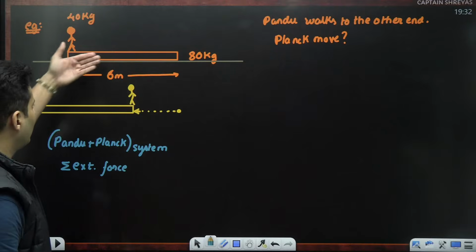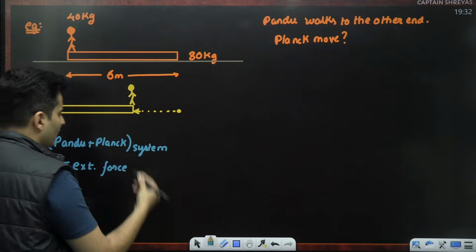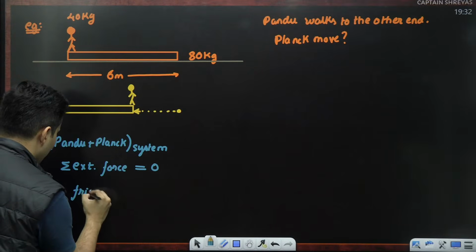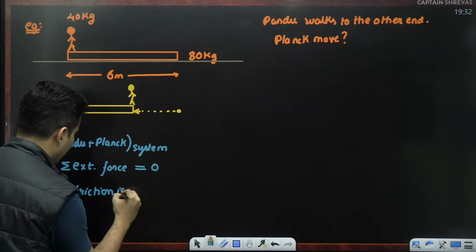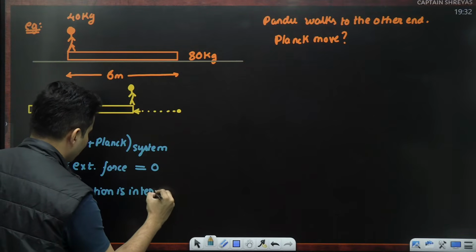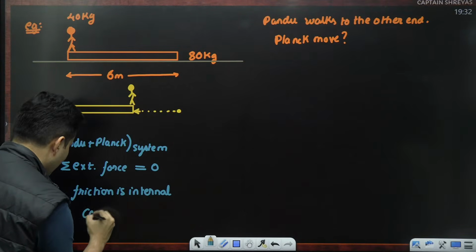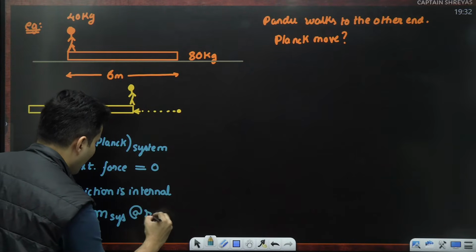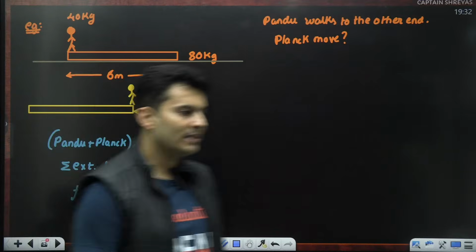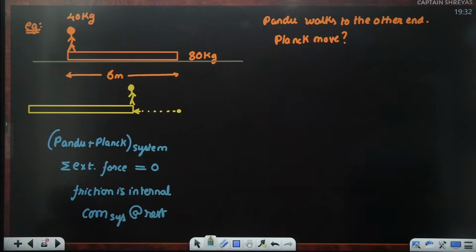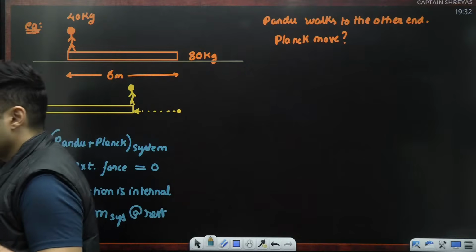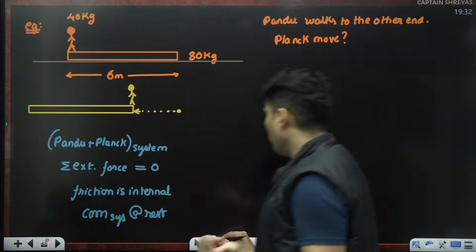On the plank, there cannot be any force, and normal and mg cancel out each other, so it is 0. And the friction is internal, so it doesn't even matter. Which means the center of mass of that particular system is going to be at rest. Do you guys agree with this statement? The center of mass of that complete system will be at rest.